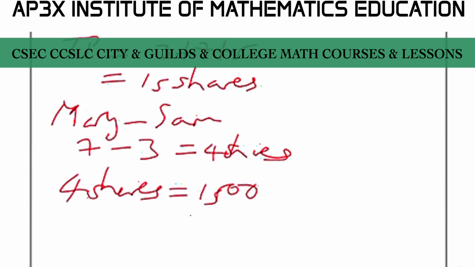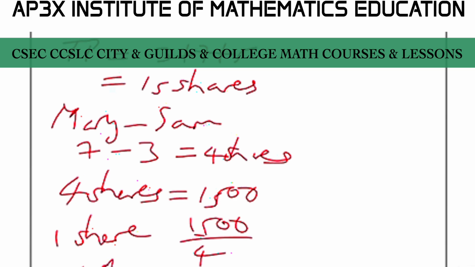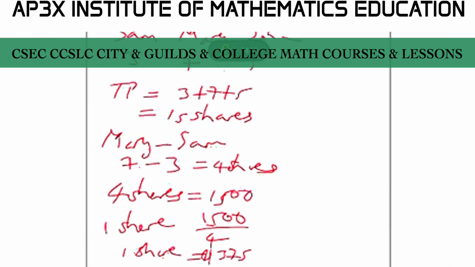So split that 1,500 4 ways, and we end up with 1 share. So 1 share is equal to $375. Alright? You want to have this sort of working out, guys. So $375, that's 1 share.